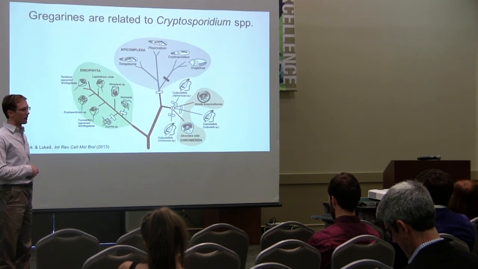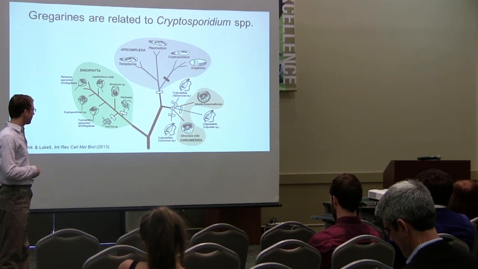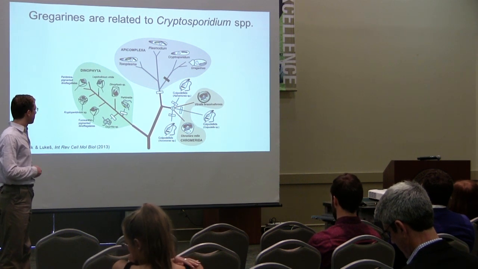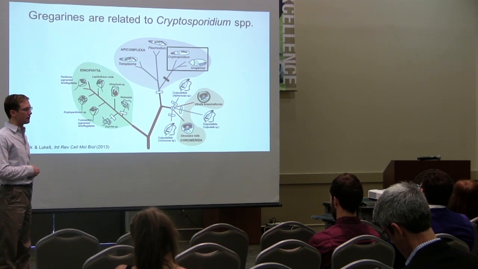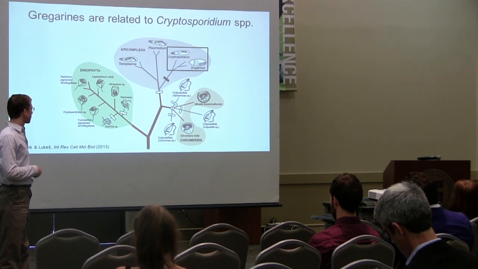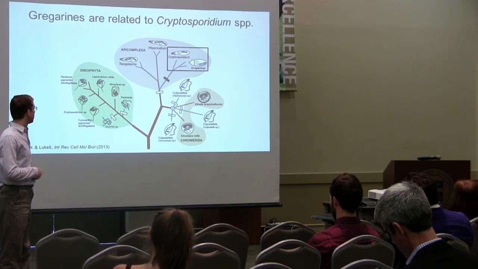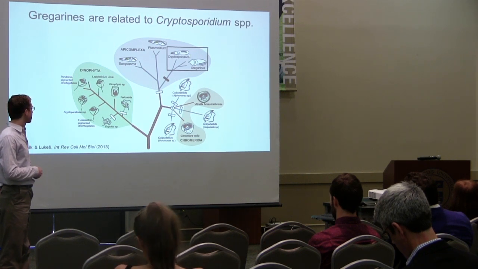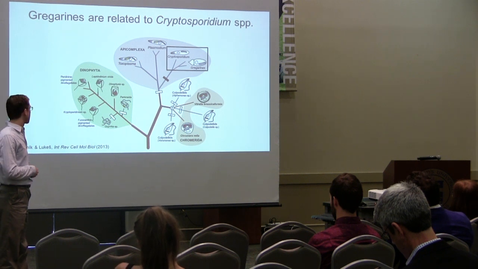Now, recent phylogenetic studies conducted on single-cell organisms have found that parasites, gregarines, seen here, are actually highly related to Cryptosporidium. They're in fact each other's closest relative. They're more related to each other than either of them are to other apicomplexan parasites such as Plasmodium, the causal agent of malaria, or Toxoplasma, the causal agent of toxoplasmosis.